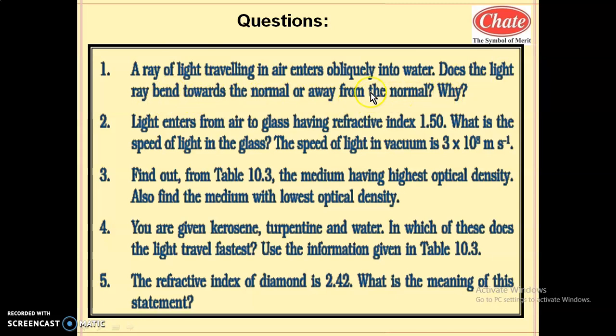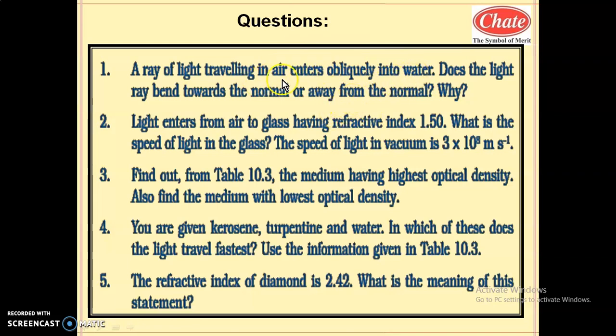Why? Here light travels from air to water. Water is a denser medium compared to air. So the speed of light in water will be less than the speed of light in air. As the speed decreases, the light ray bends toward the normal.